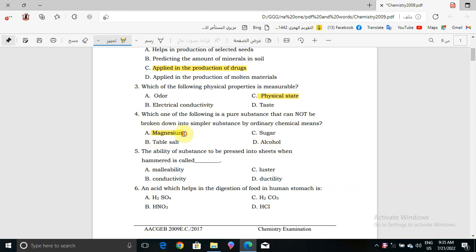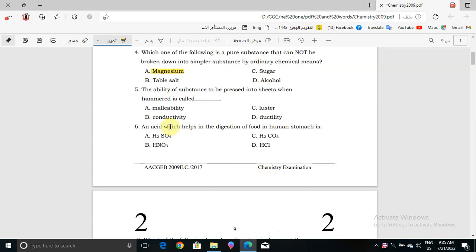Now, question number 5. The ability of a substance to be pressed into sheets when hammered is called what? Malleability, conductivity, luster, or ductility? The correct answer will be malleability. This is the ability of a substance to be pressed into sheets when hammered.